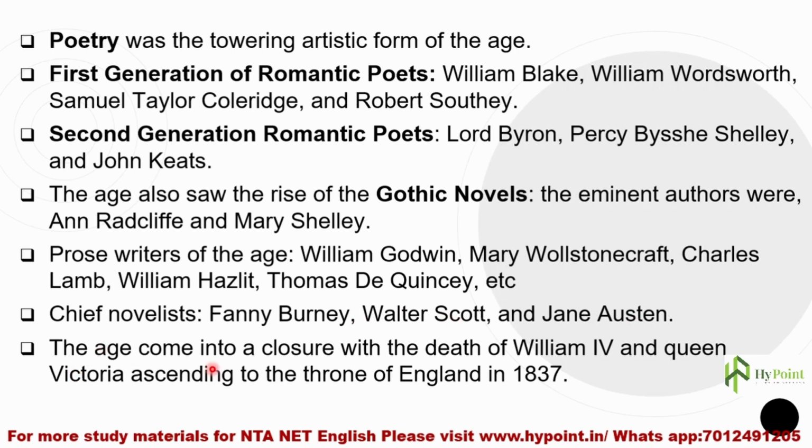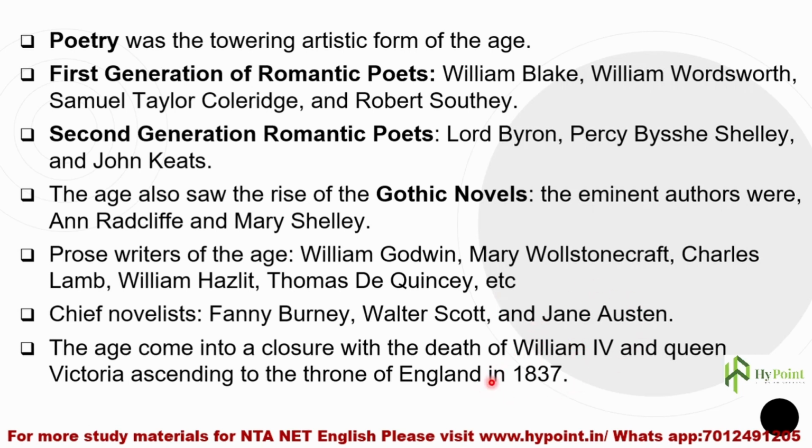The age came to a close with the death of William IV, and Queen Victoria ascended to the throne of England in 1837. Another political event happened: the then King William IV died, and after him Queen Victoria ascended to the throne in the year 1837. I have seen questions about this particular year: when did Queen Victoria ascend to the throne of England? 1837, after William IV.